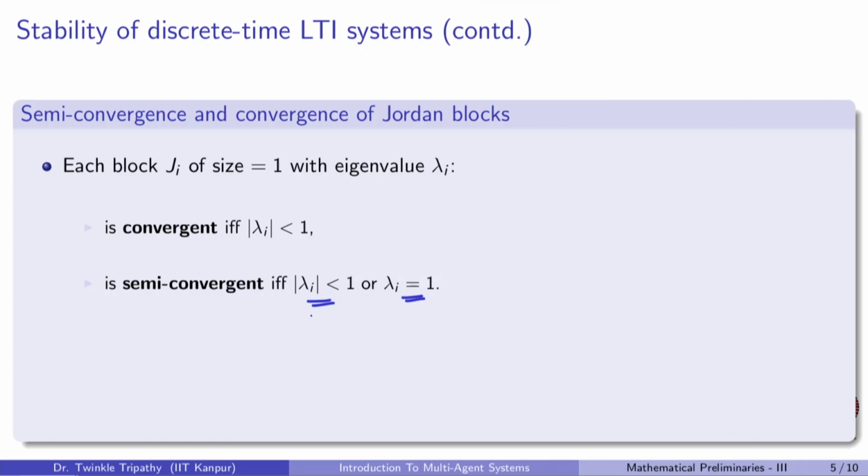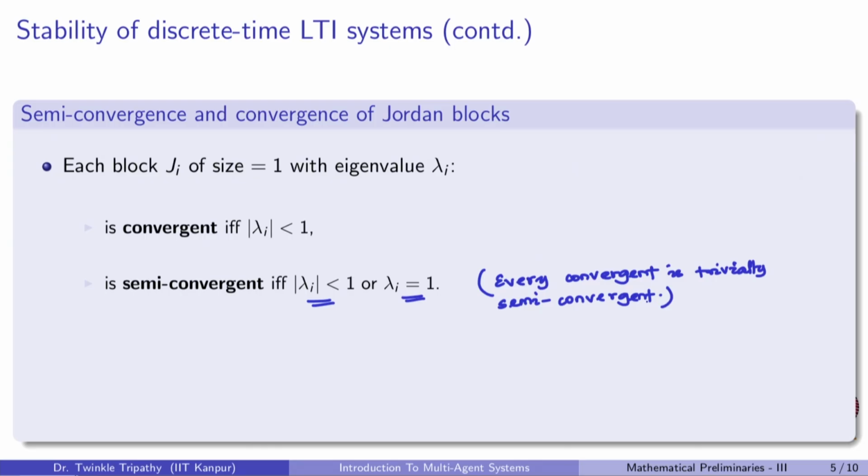So please note that we have repeated the condition |lambda_i| less than 1 only to account for the fact that every convergent matrix is trivially semi-convergent,